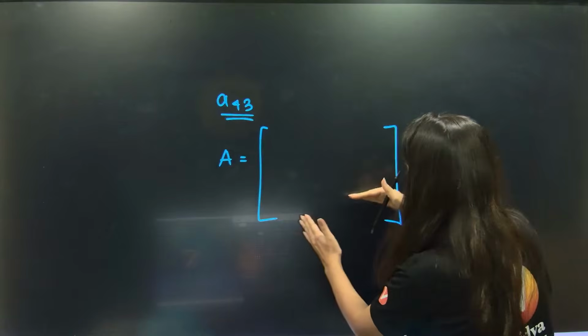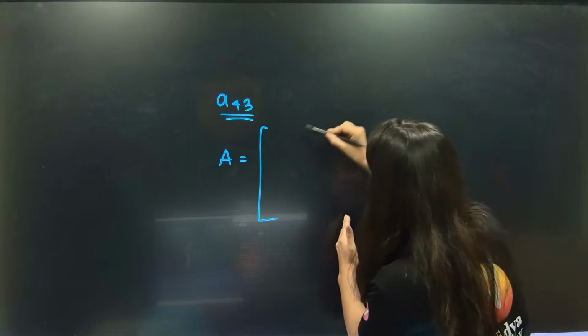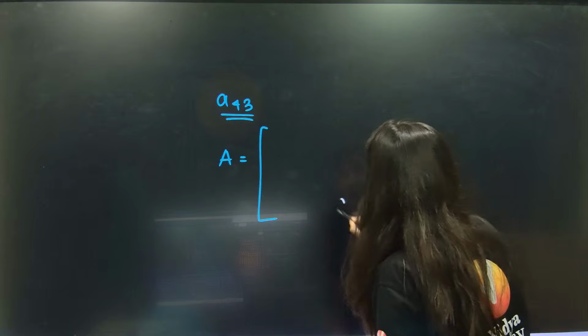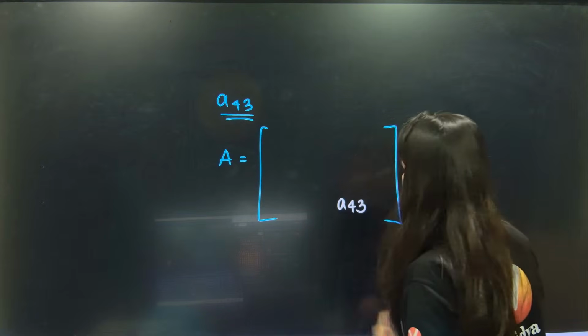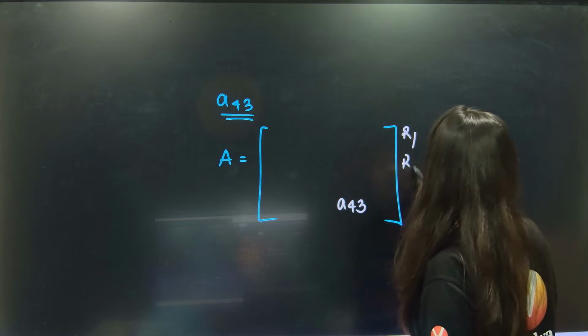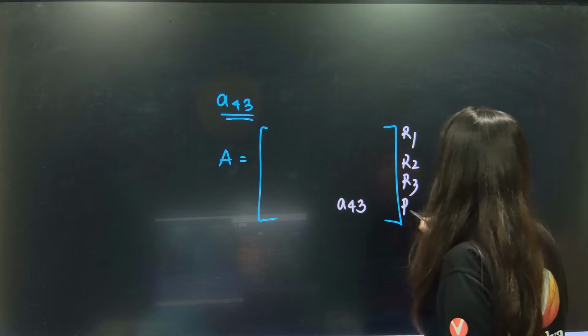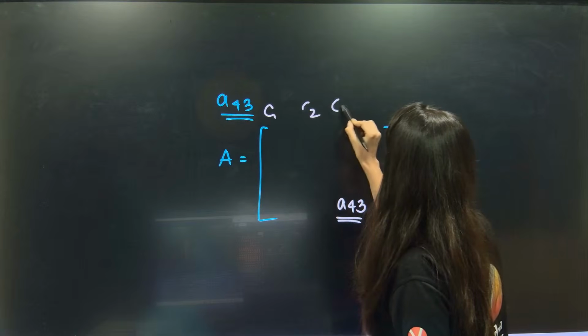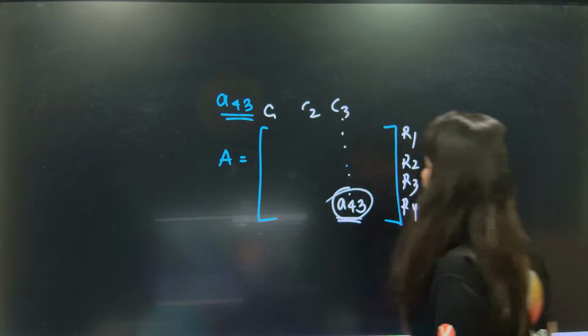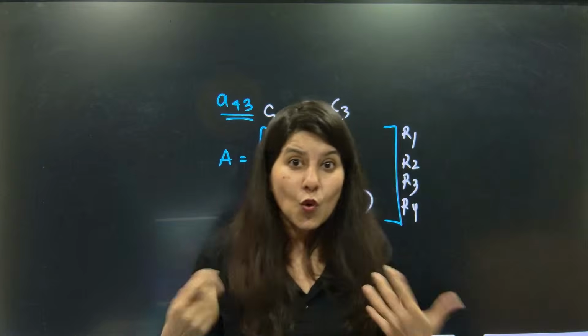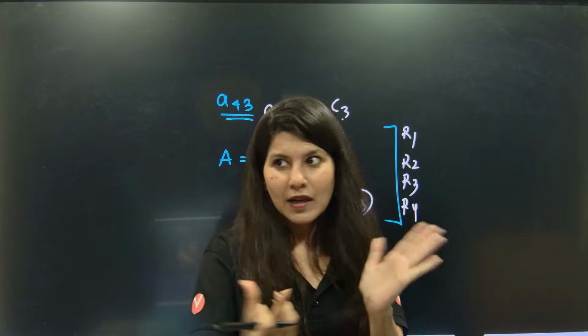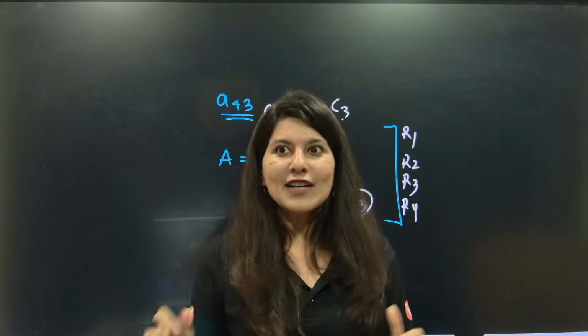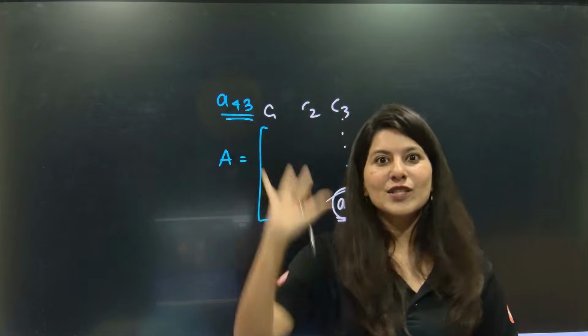So fourth row and third column. So column number 1, column number 2, column number 3. So A43 will be here. Okay, so this is row 1, row 2, row 3 and this is row 4. So it is sitting in row 4 and C1, C2 and C3 sitting in column number 3. So basically, if you know the element name A43, you can actually create that position also.